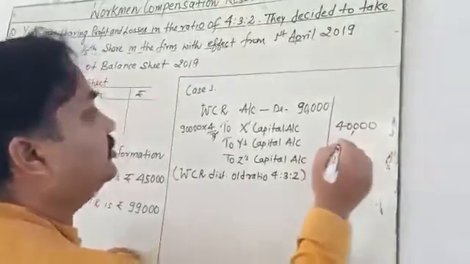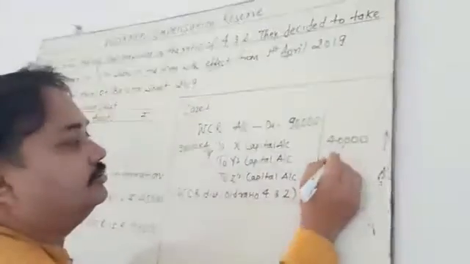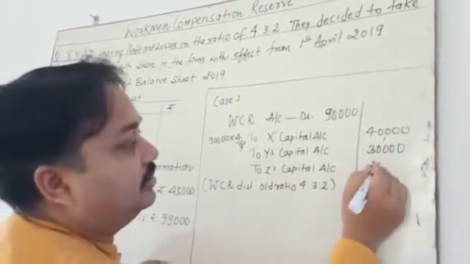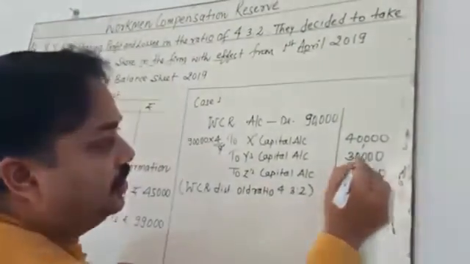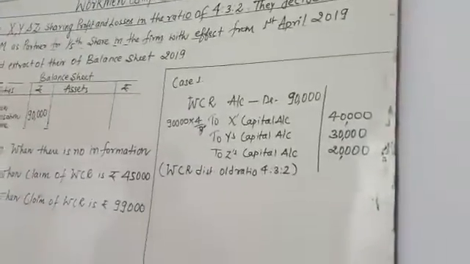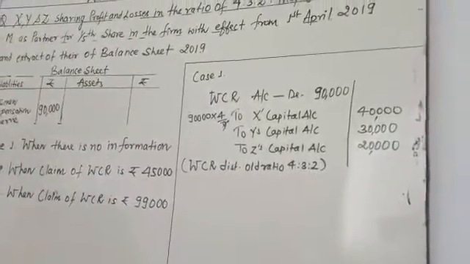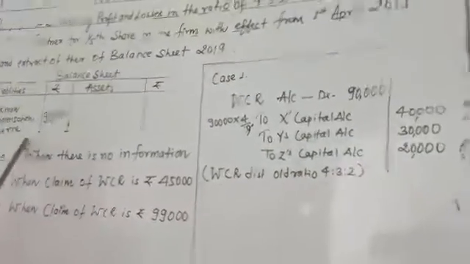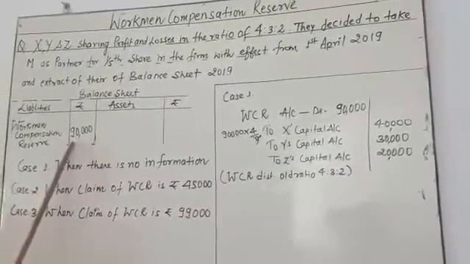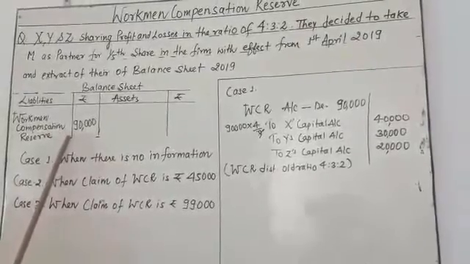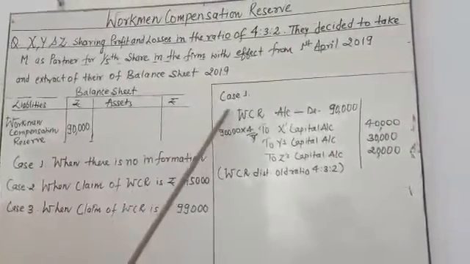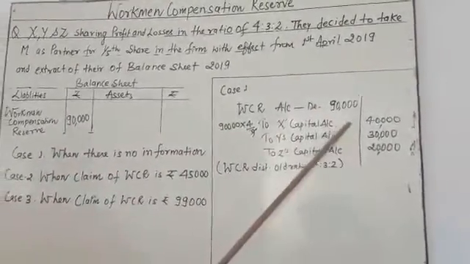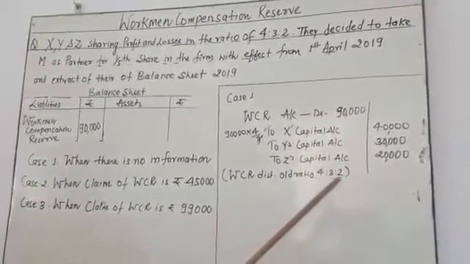The second gets 30,000 and the third 20,000. My dear student, when there is no claim, no claim means there is no adjustment regarding any WCR. In the question, you have to directly distribute WCR among the old partners in the old ratio.